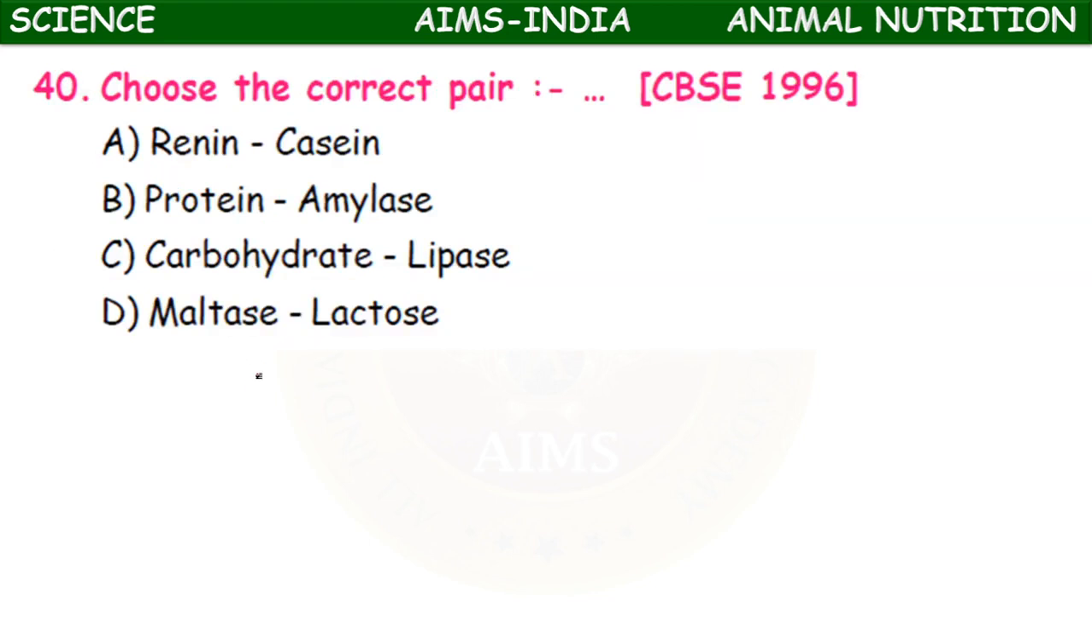Choose the correct pair. Renin acts on casein, milk protein, and protein is acted upon by amylase. B option. C option, carbohydrate, lipase, and maltase, lactase. So here this is wrong, this is wrong, this is wrong. So option A, renin acts on casein.